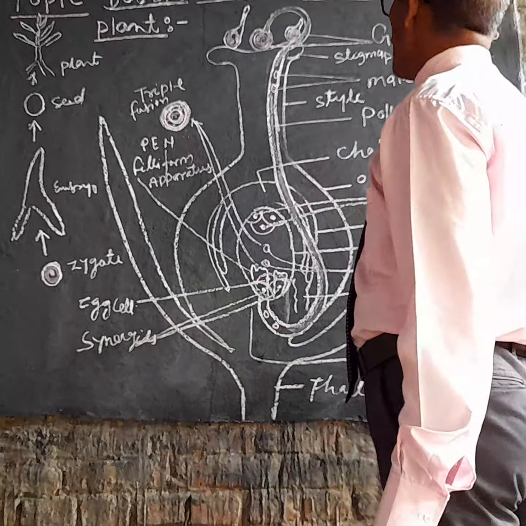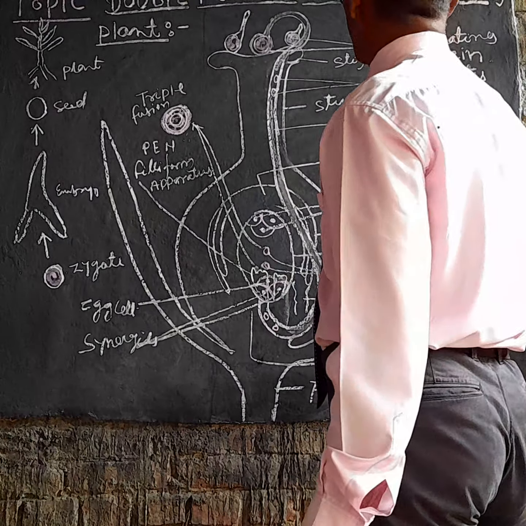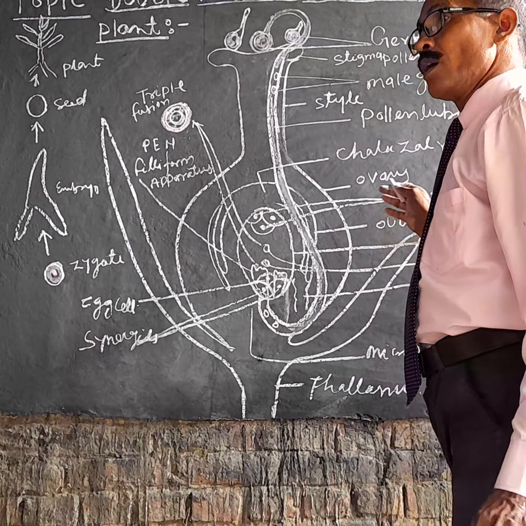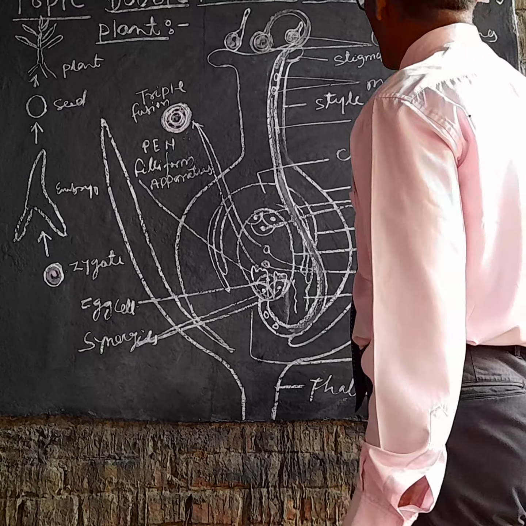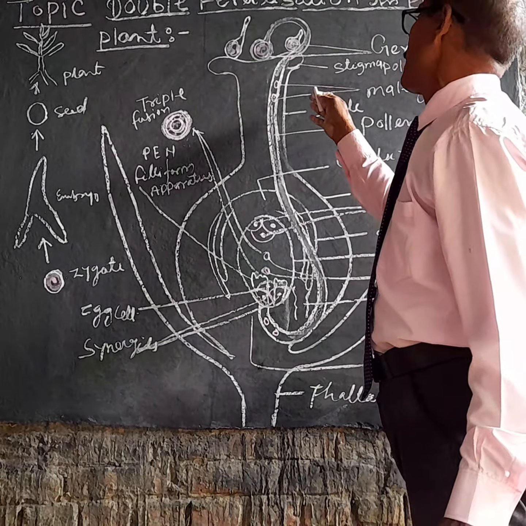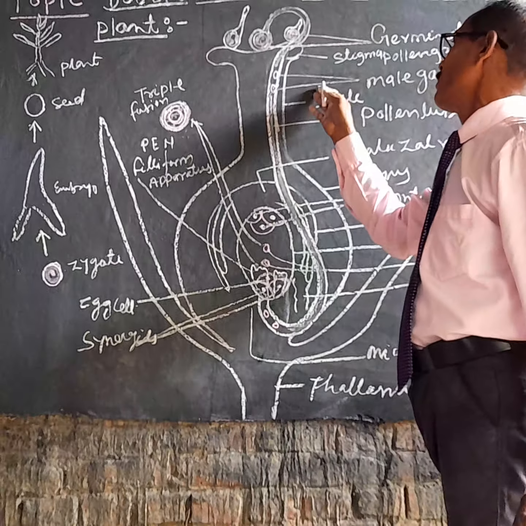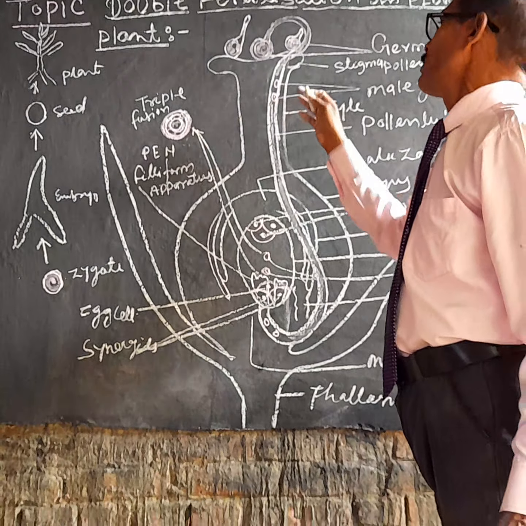Some pollen grains are at the two-celled stage, meaning one generative and one vegetative cell. But later the generative cell divides into two male gametes. In this way the pollen grain becomes three-celled.